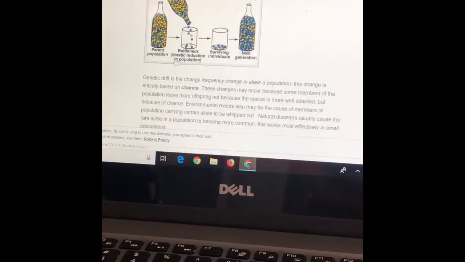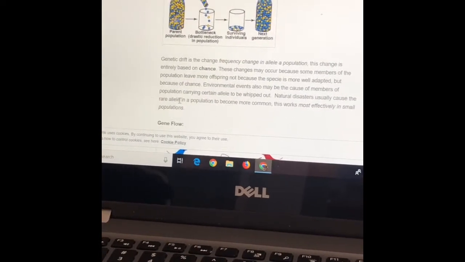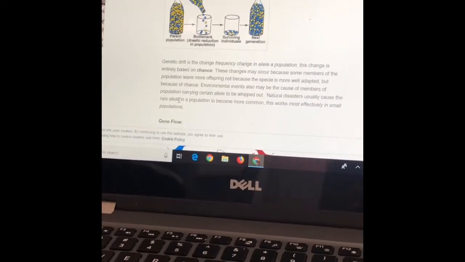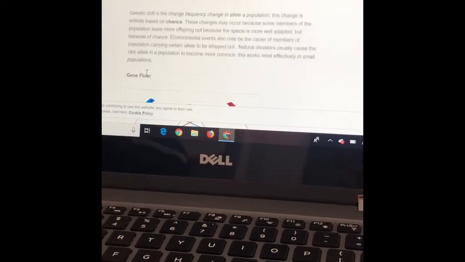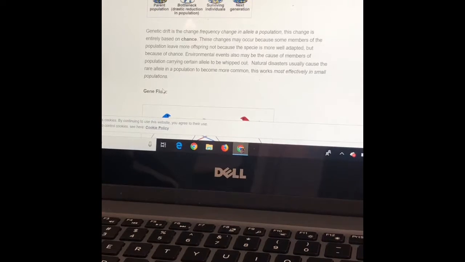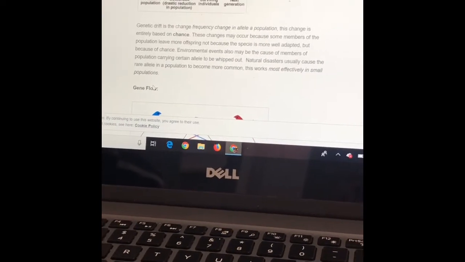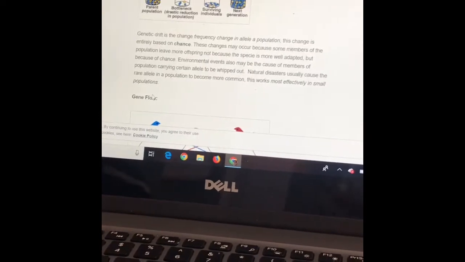Genetic drift. Genetic drift is a frequency change in alleles in a population. This change is entirely based on chance. These changes may occur because some members of the population leave more offspring, not because the species is more well adapted, but because of chance.